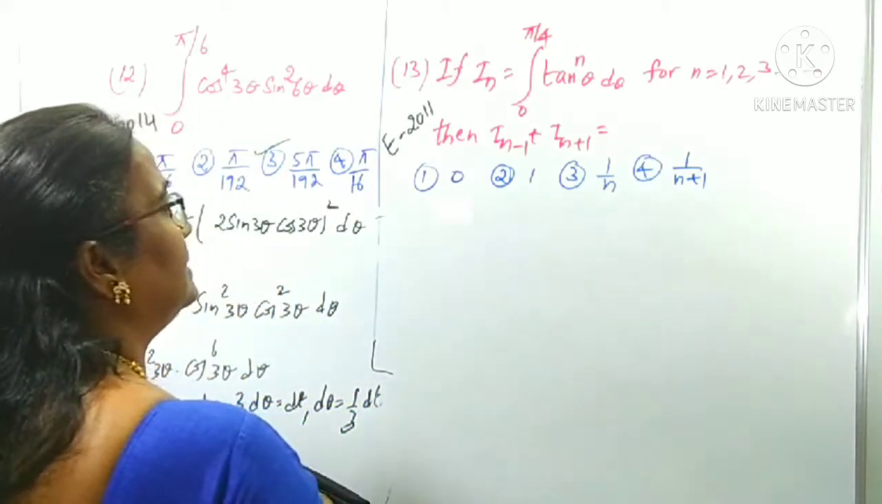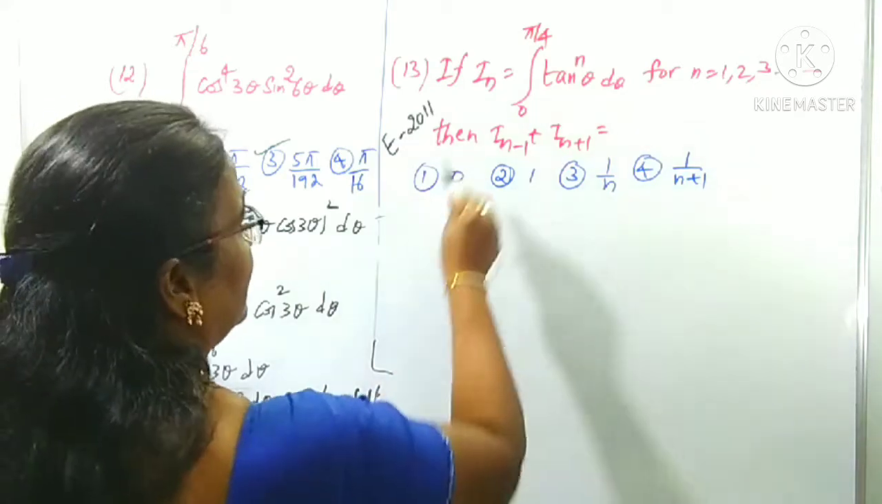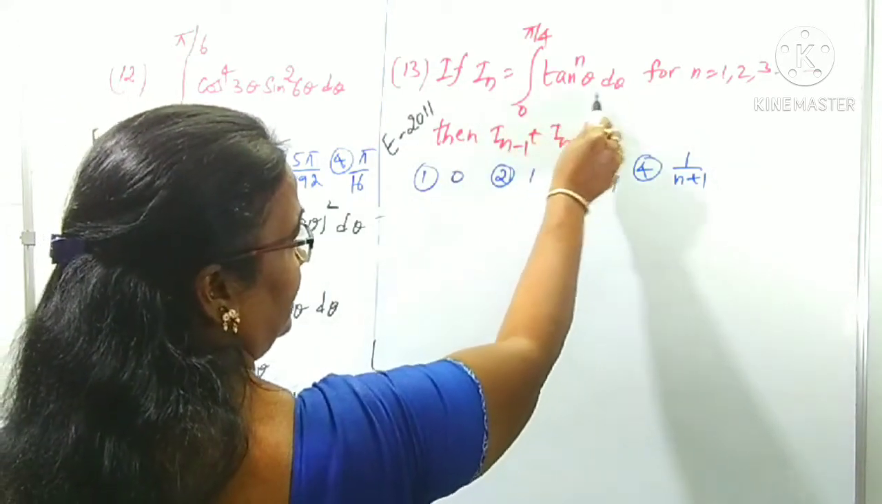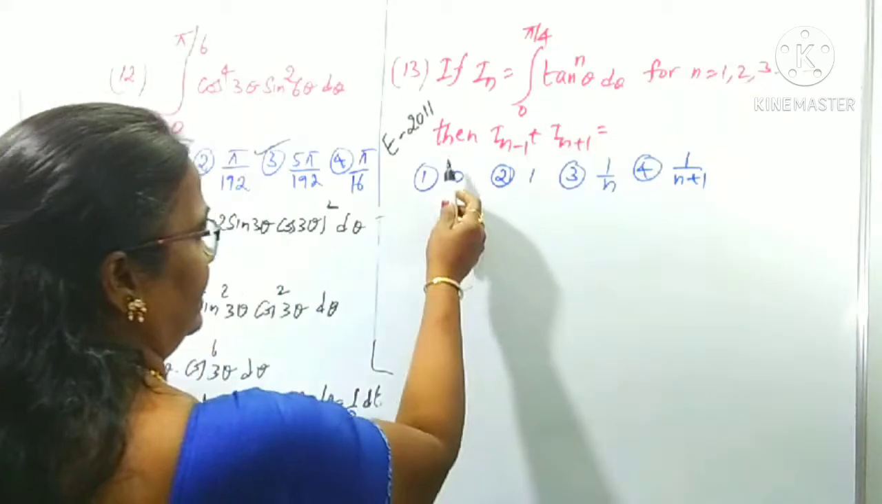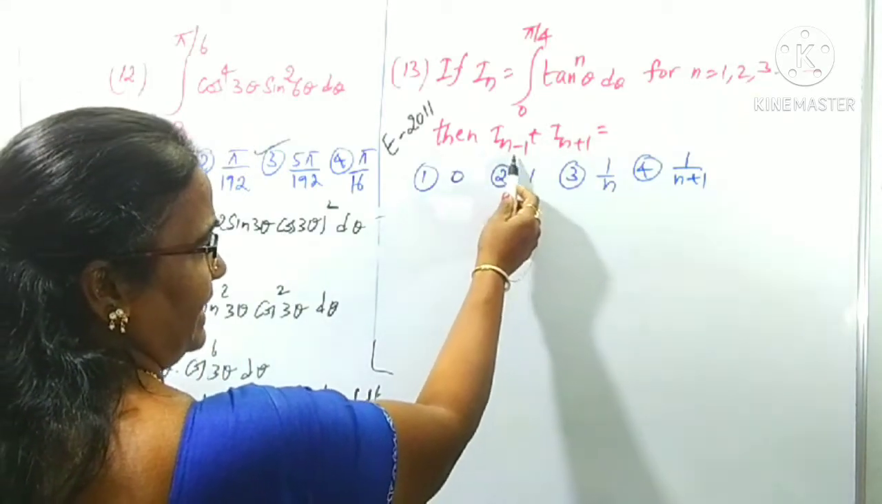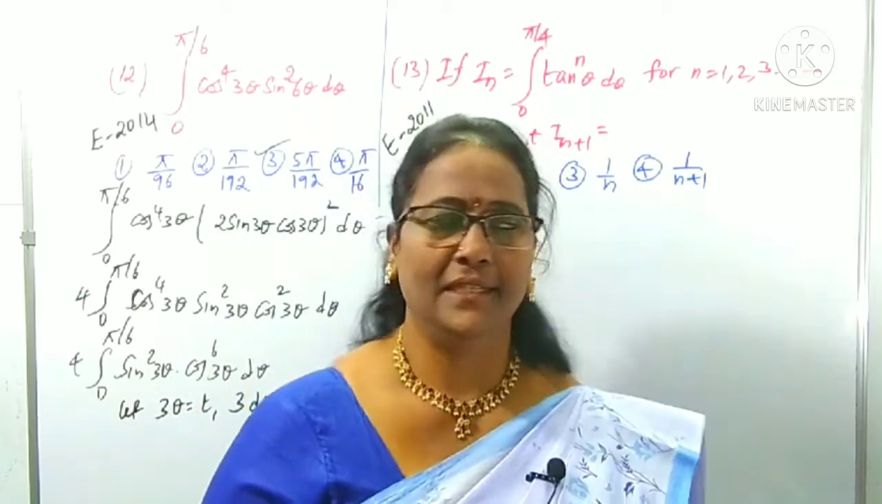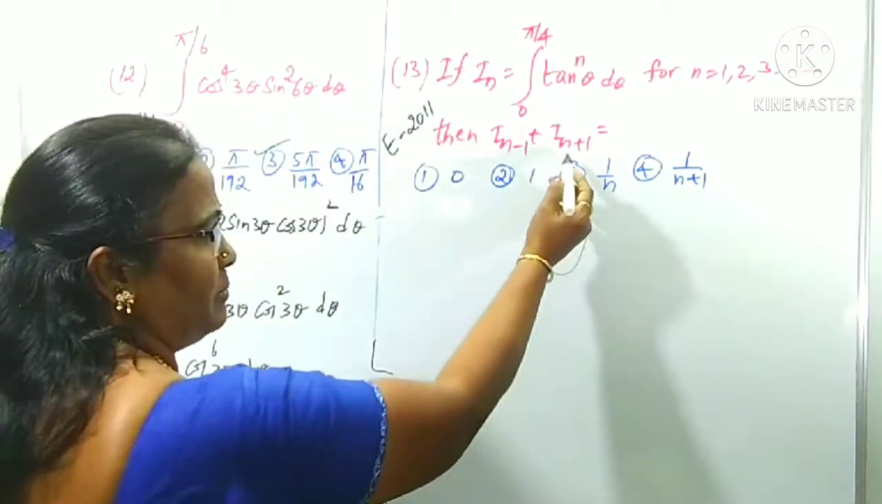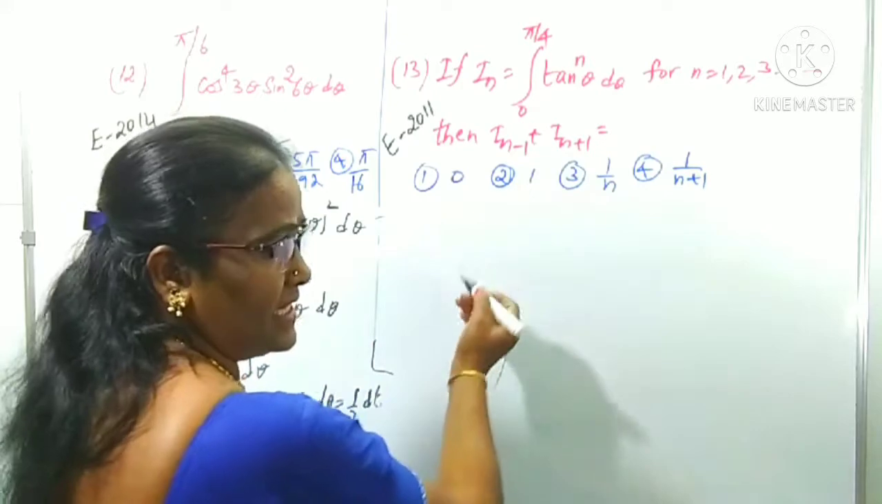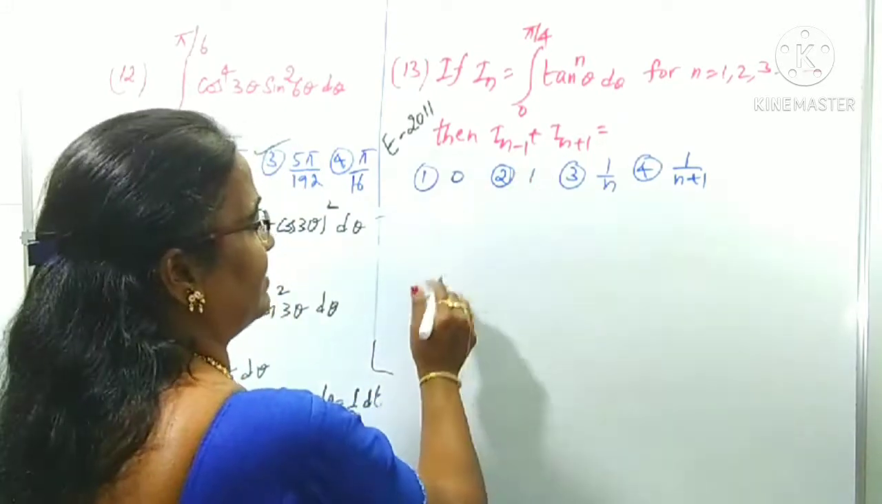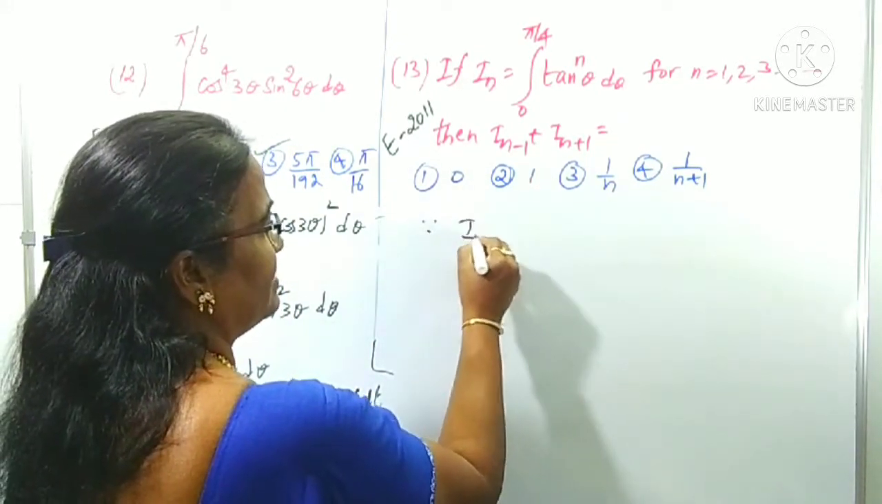Now, question number 13: In is given as tan power n theta, where n is 1, 2, 3 and so on. Then In minus 1 plus In plus 1 is asked. Same model questions we already did. Between n minus 1 and n plus 1, which is highest? n plus 1. First of all, you know what In is here.